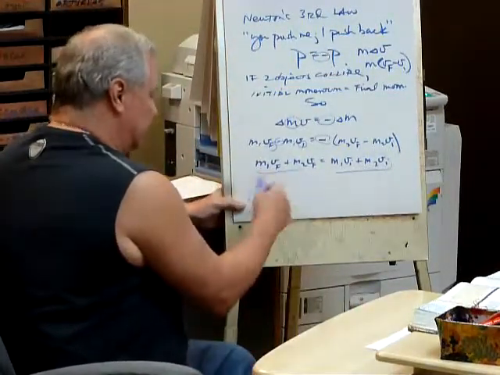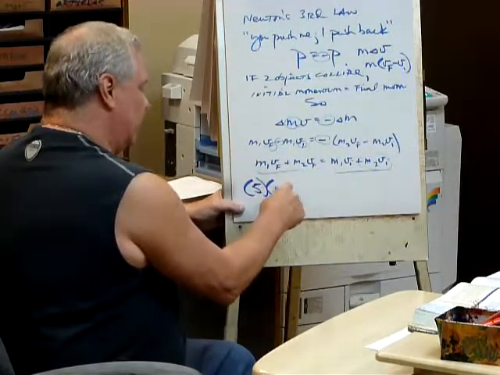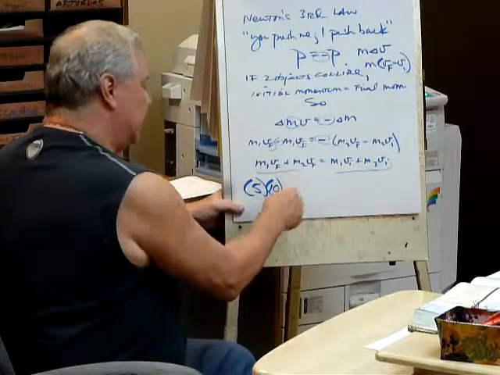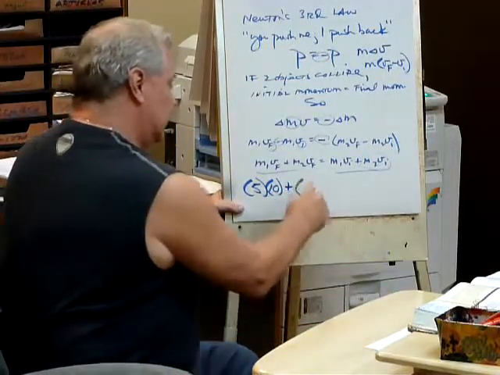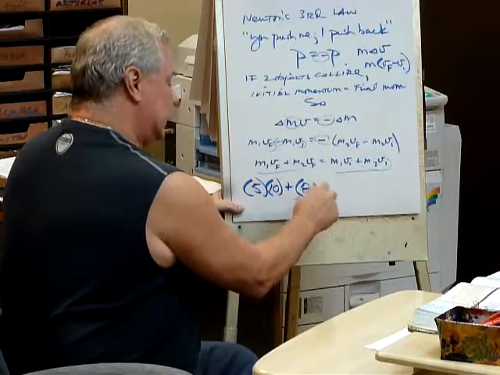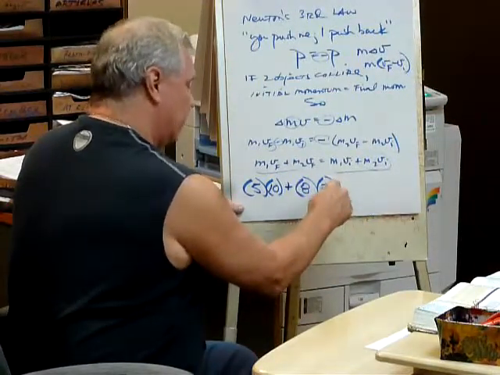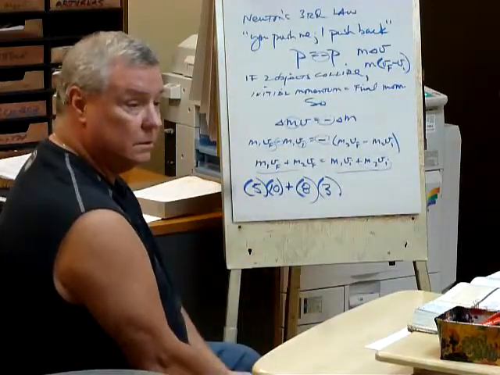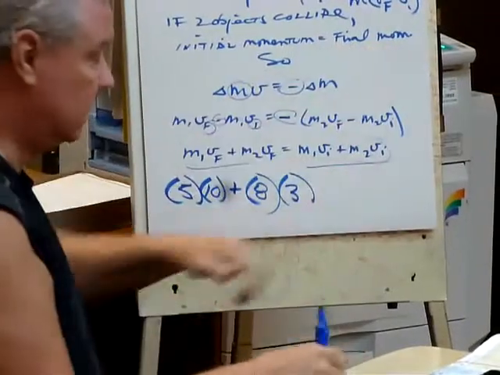So let's say we have an object, a 5 kilogram object. And let's say it's going 10 meters per second. And it bumps into a second object. Second object is 8 kilograms. And let's say it's going 3 meters per second. So far so good. And they hit each other, boom, and they bounce.